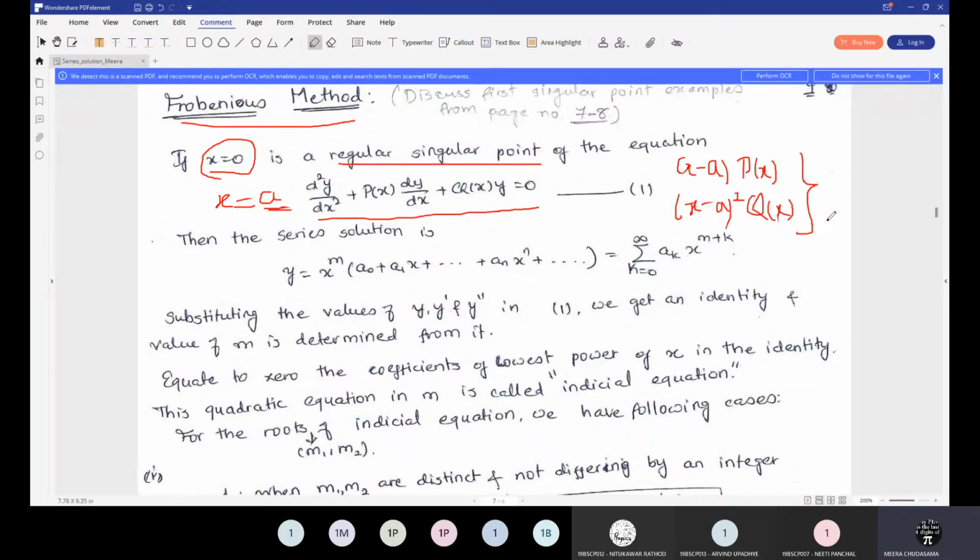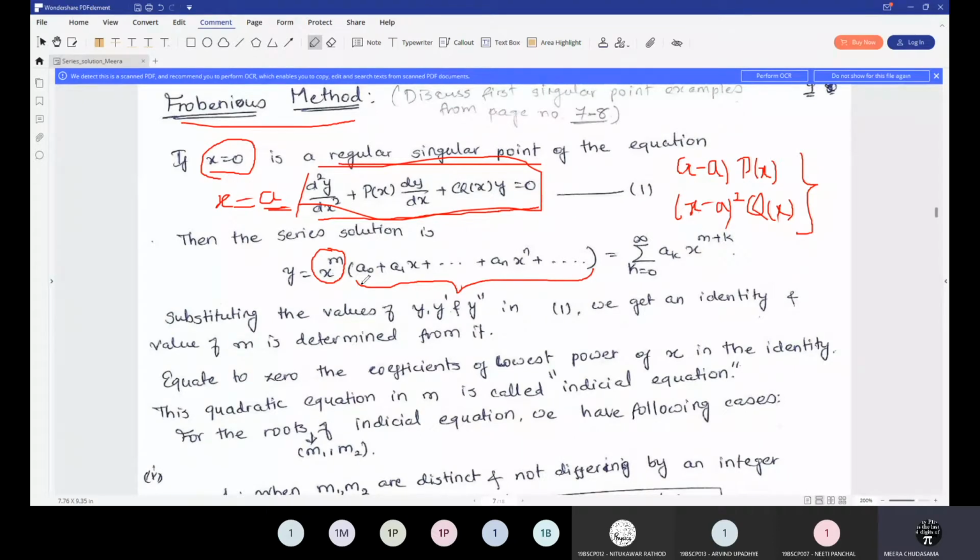So now the question is, when they are not analytic, that means suppose you have a singular point, then how to find out the corresponding series solution of the differential equation. For that, first of all, suppose x is equal to 0 is a regular singular point of the standard equation. I am considering this as the standard second order differential equation. Then the series solution is, if you remember, the infinite solution about the ordinary point. Now together with it, we are considering x raised to m, where m is a positive value or any value. M will be determined with the initial equation that we'll consider later on.